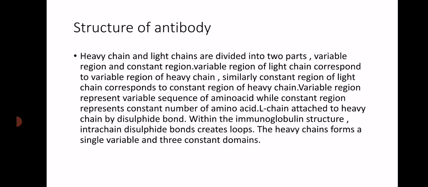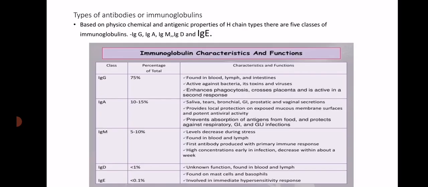The light chain is attached to the heavy chain by a disulfide bond, and within the immunoglobulin molecule, the inter- and intrachain disulfide linkages or bonds create the loops. The heavy chain forms a single variable and three constant domains, CH1, CH2 like that.